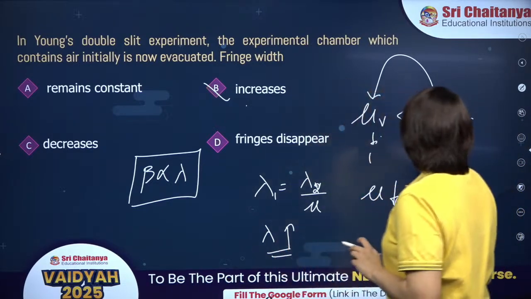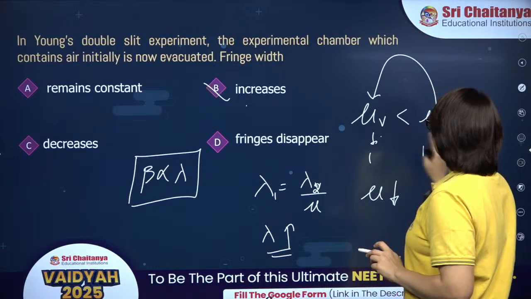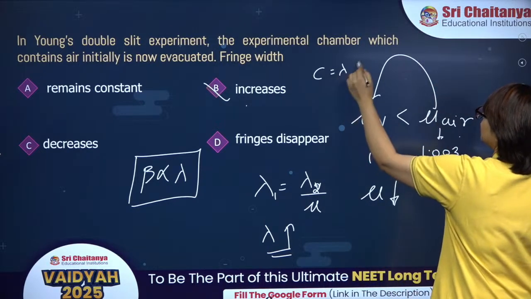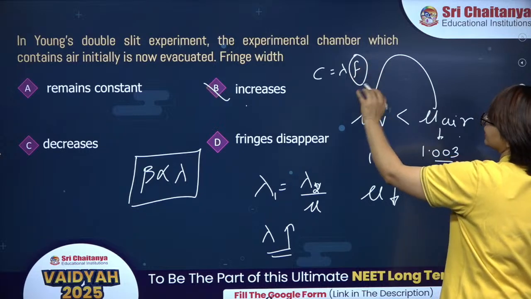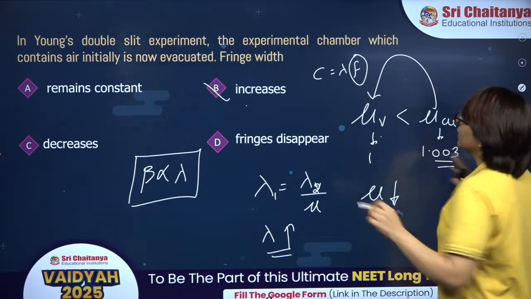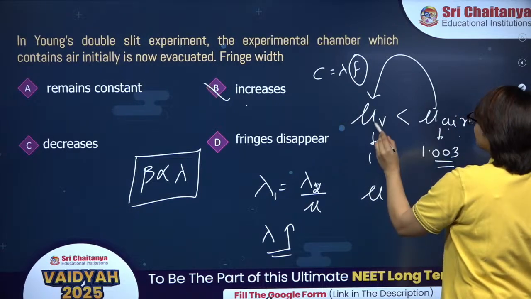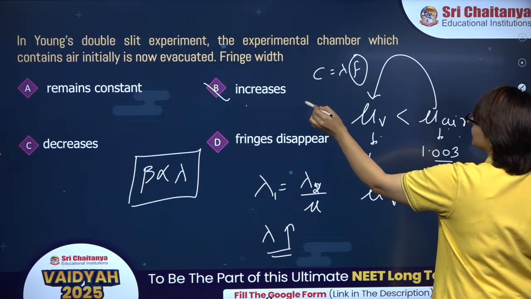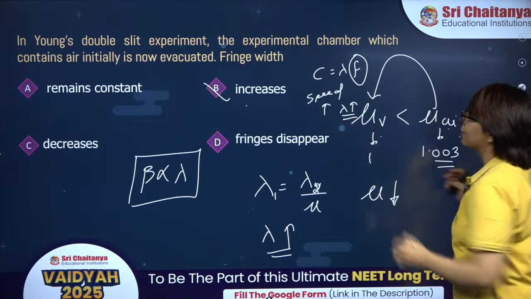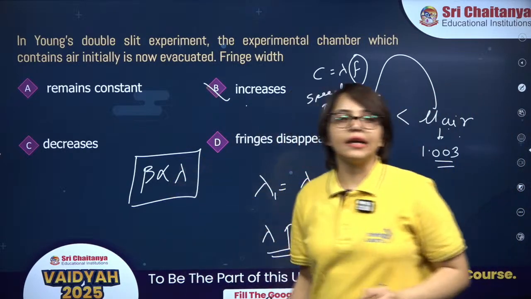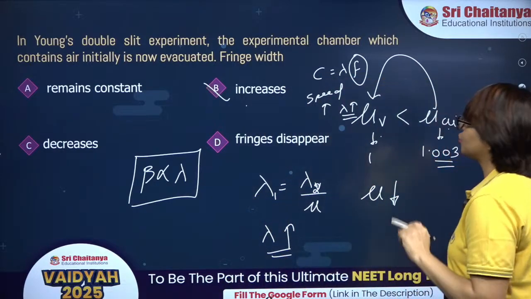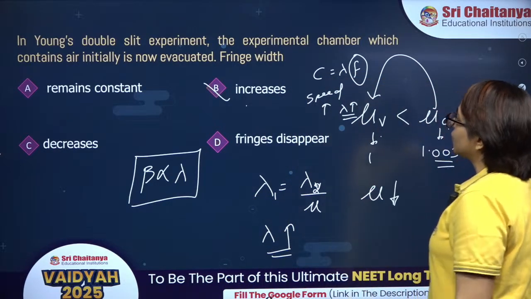Another way of looking at the same question is this one beta. कि देखो, as the light is moving from air to vacuum, the speed of light is maximum in vacuum and it is lambda into frequency. Frequency remains constant no matter what is the medium. Frequency is always constant beta. ठीक है? So as you are moving from air to vacuum, the speed of light is increasing. If speed increases, lambda increases. If lambda is increasing, fringe width will increase. So correct answer is option B. Well done guys, well done. Good job everyone. Let's move on to this one.